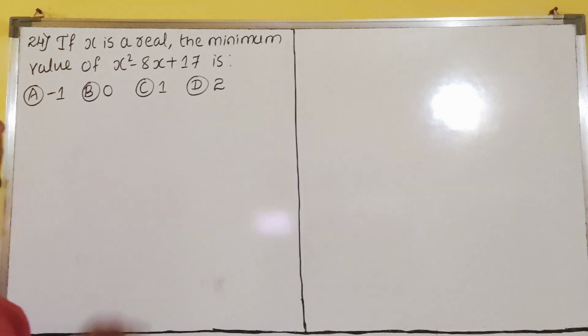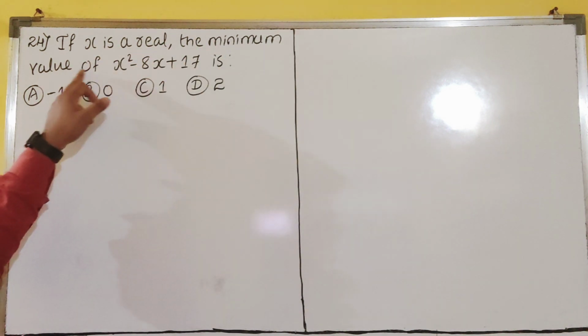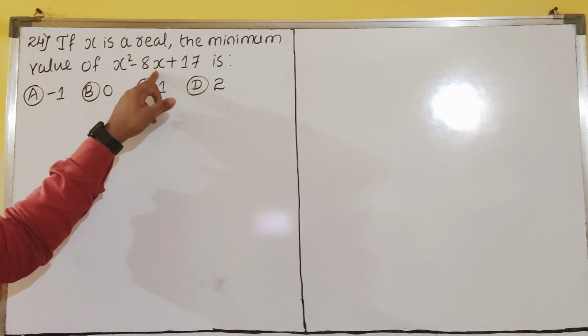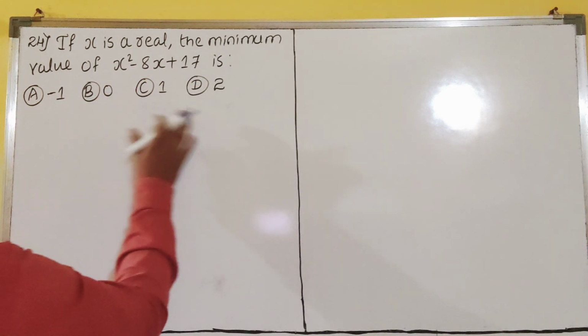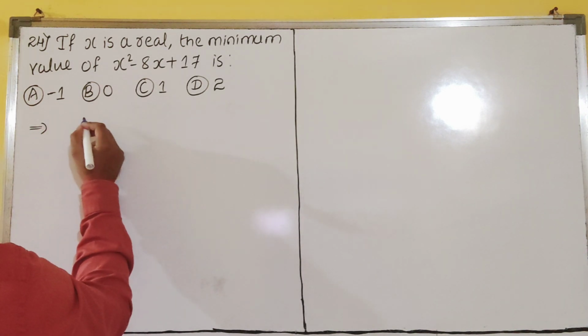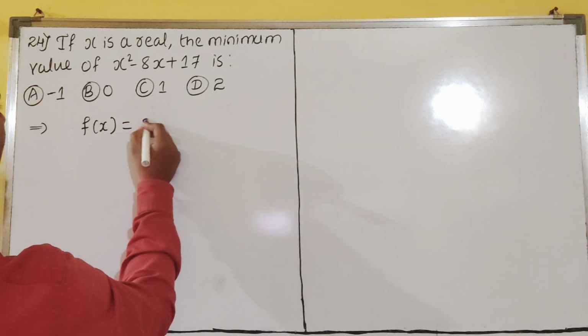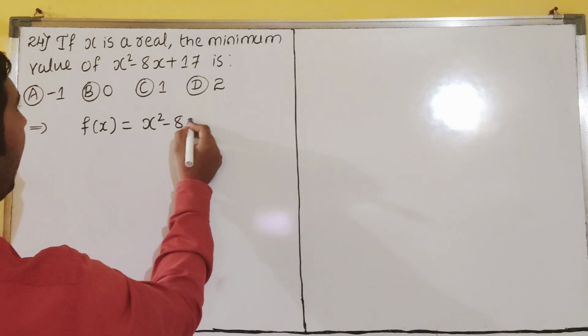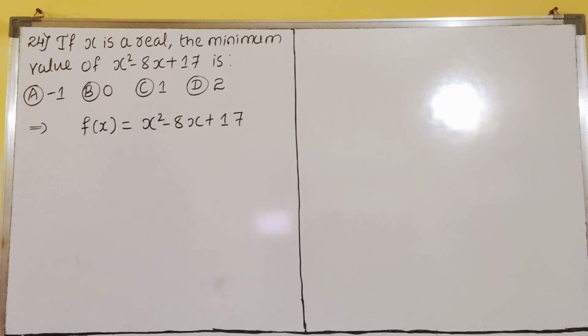Question number 24. If x is real, the minimum value of x square minus 8x plus 17 is. So I have to say which is the minimum value in these 4 options. So first you write the given equation. So we'll give the name for that. F of x is equal to x square minus 8x plus 17. Will you agree? So this is what f of x.